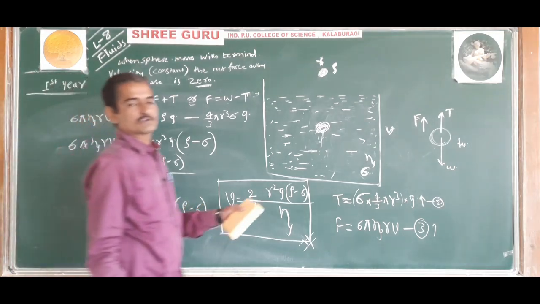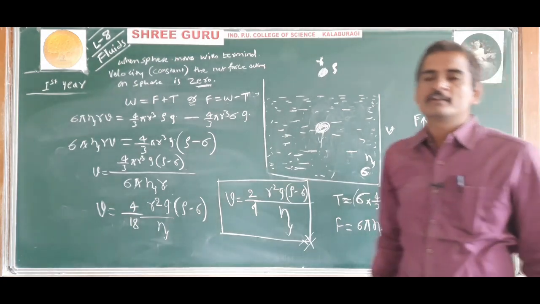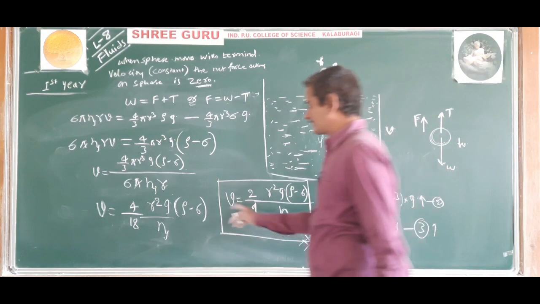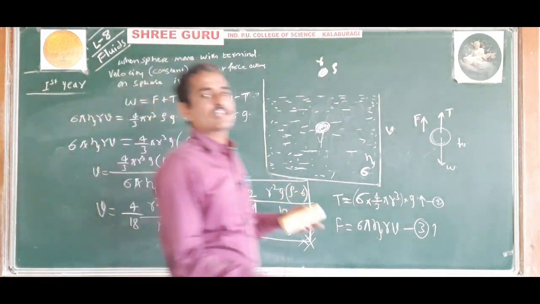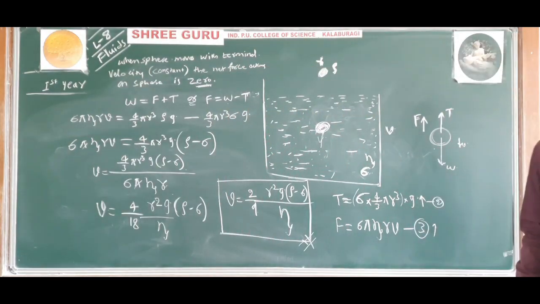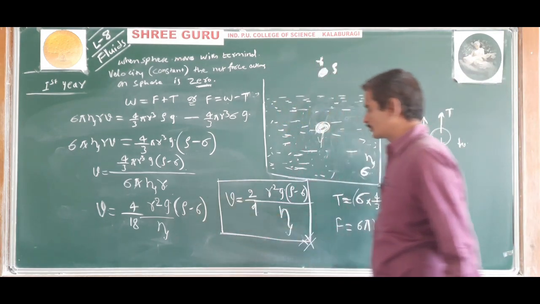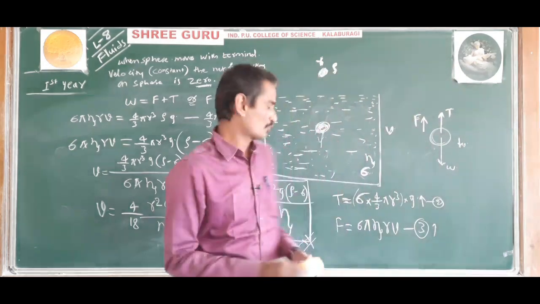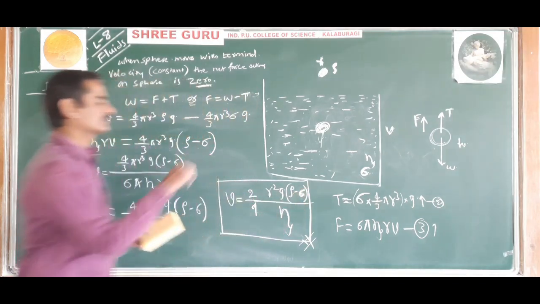What is the terminal velocity? Once again I will tell the definition. The maximum constant velocity attained by a body while moving through a viscous liquid is called terminal velocity. And the expression for terminal velocity is given by v is equal to 2 by 9 into r square g into rho minus sigma divided by eta. Understood? Okay, this is a derivation.